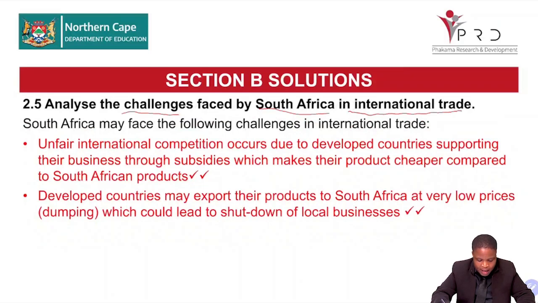Developed countries may export their product to South Africa at a very low price. This is dumping. So another problem is that they may dump their product in our country, which will have a negative impact on our local businesses. They will shut down, they will go out of the market because they cannot compete with those businesses that are dumping their product in our country.